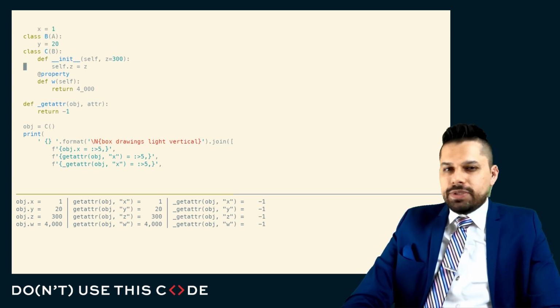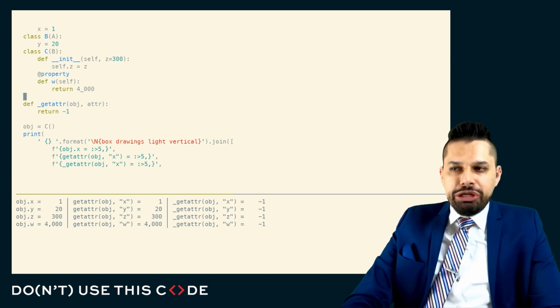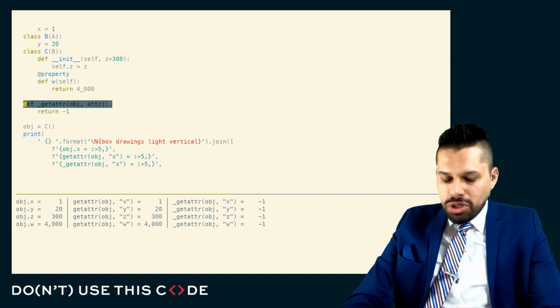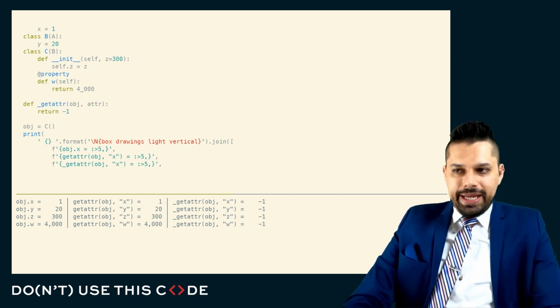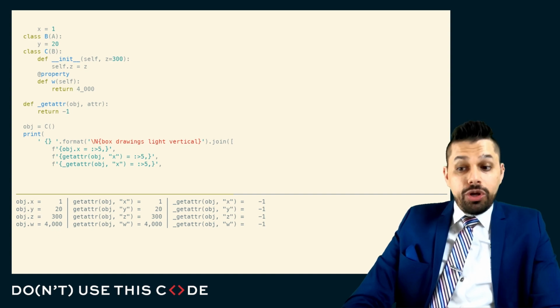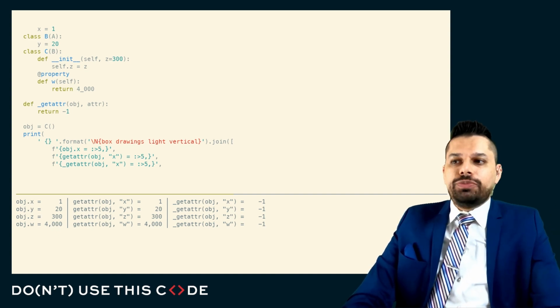There are some mechanisms that are just simply impossible for us to really mock up at the pure Python level, but for the majority of classes that we deal with, we can actually mimic the behavior of this protocol and understand what actually happens when we perform an attribute lookup.